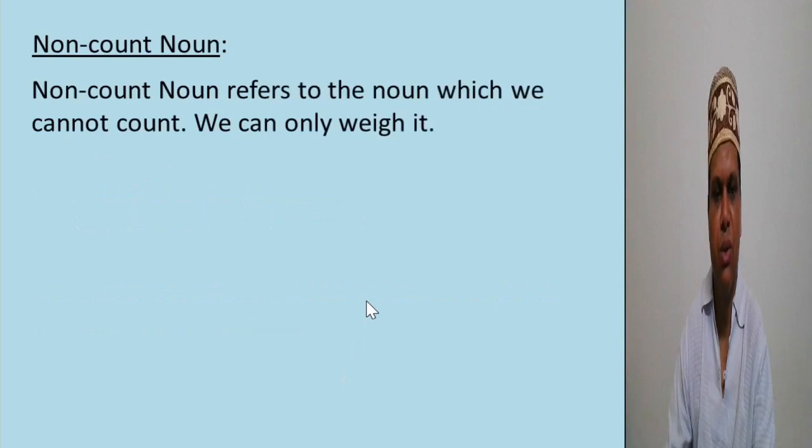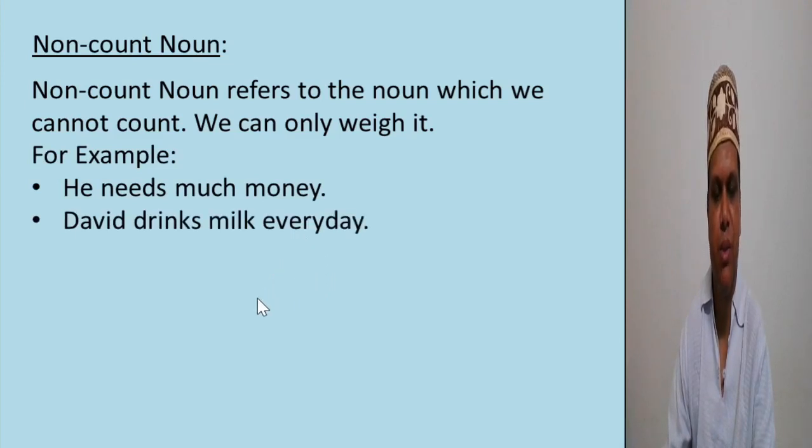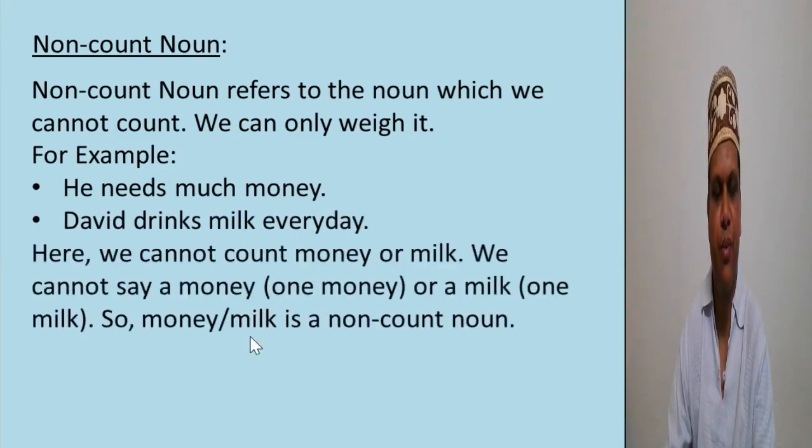Non-count noun. Non-count noun refers to the noun which we cannot count. Usually, we can only weigh it. We can't count it. That is, a non-count noun refers to material noun. For example, he needs much money. David drinks milk every day.